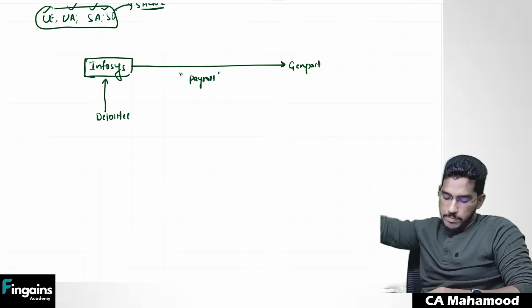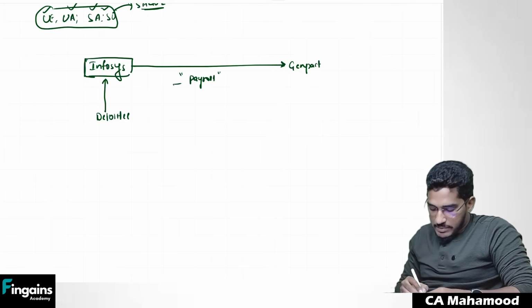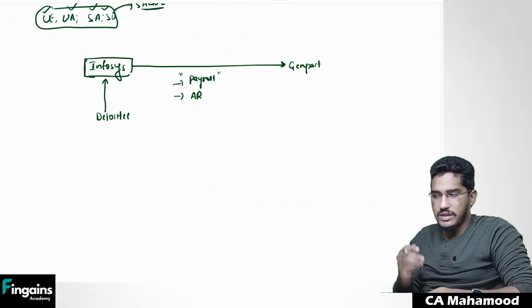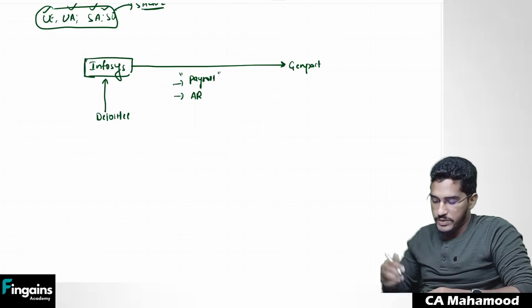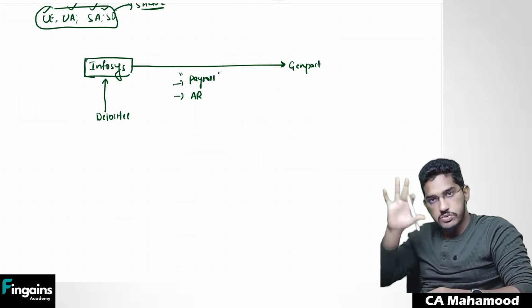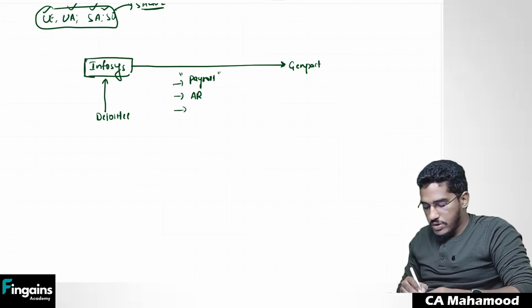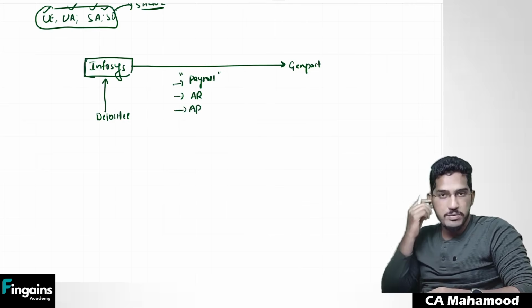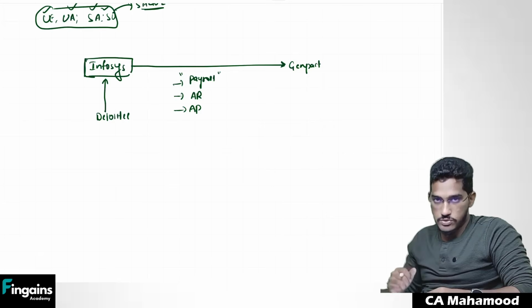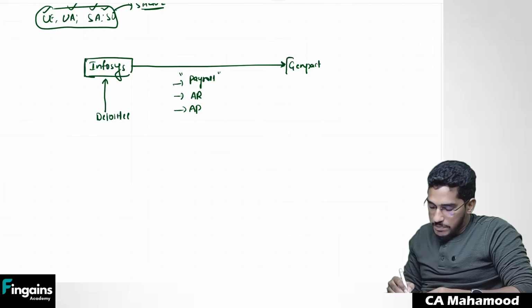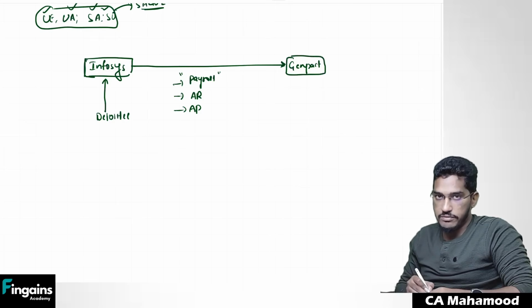Genpact will handle payroll services on behalf of us. Similarly, they have outsourced AR, accounts receivable activities, whatever are there, that collection of money from the debtors on time. So that activity has also been outsourced to Genpact. They have also outsourced AP, accounts payable, to Genpact. So here Genpact is providing outsourced services to Infosys.